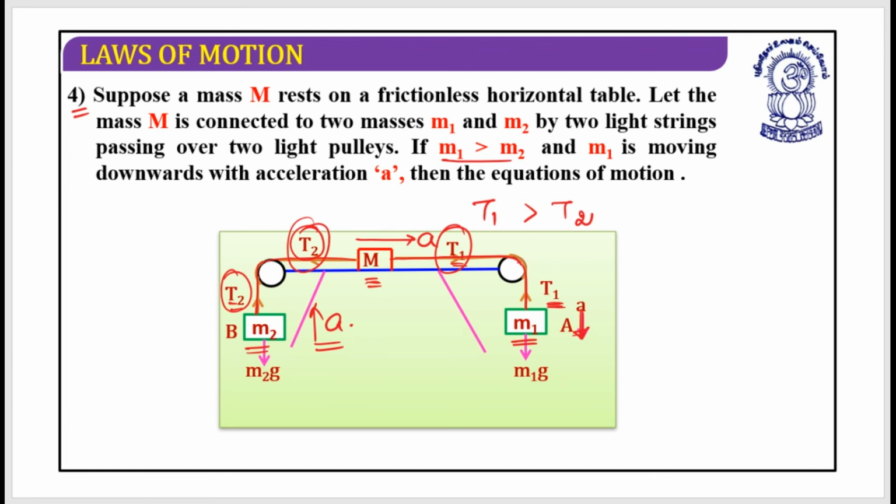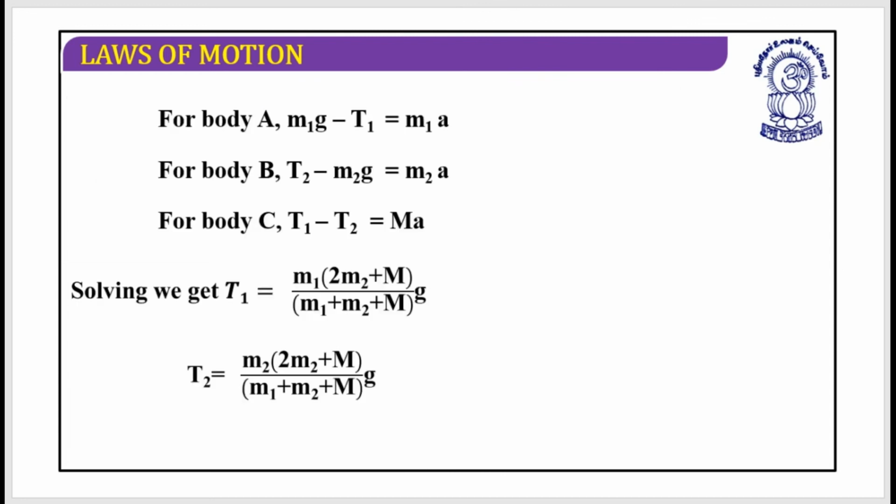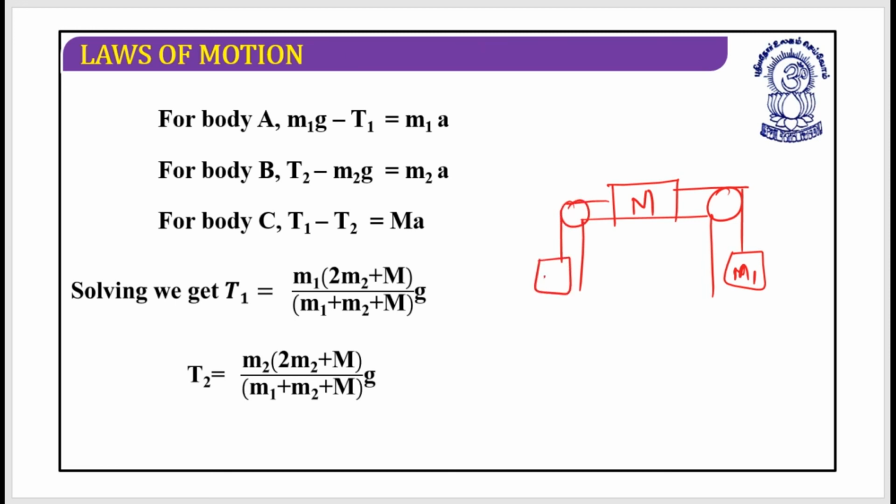So let's write down the relations based on this. Let me draw the rough sketch. This was capital M. This is M1. This is M2.